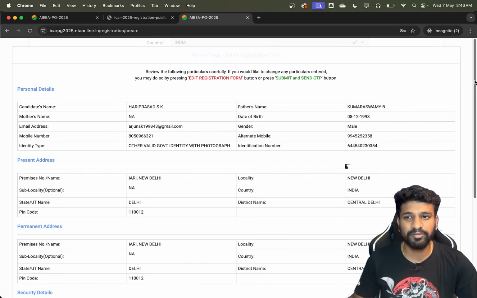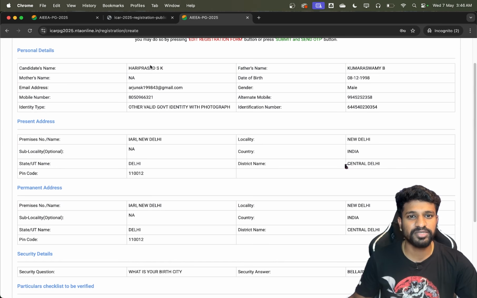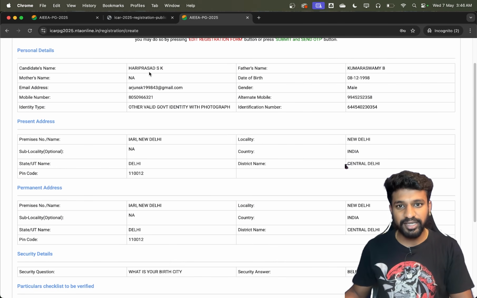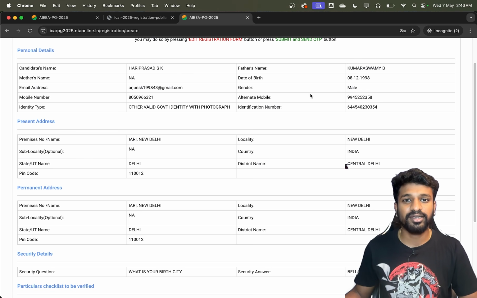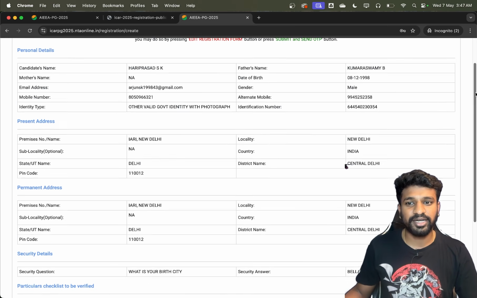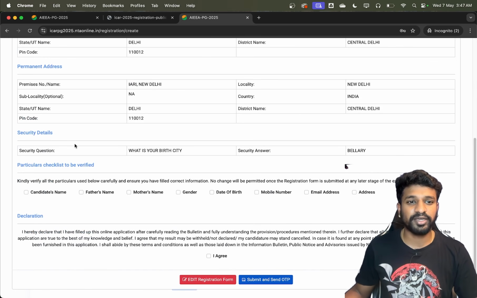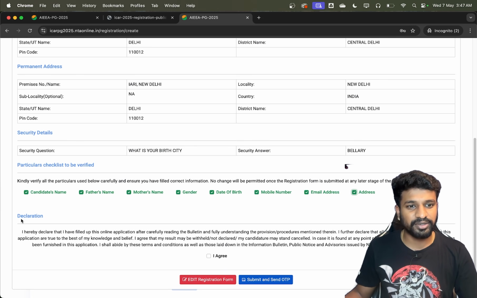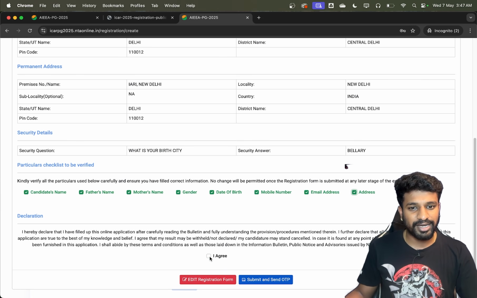Once you click on submit, it is showing this confirmation page, where it is showing my details and asking me to check. Please make sure you check the spellings, the names, the date of birth, gender, mobile number, and also the identity type, the ID proof that you have given, its number, and the address that you have given, and also the password and the security question, most importantly, which is being displayed here. Once after checking all of these details, click on it. Okay, I have checked all the details, so I have clicked on this, and here I click on agree.